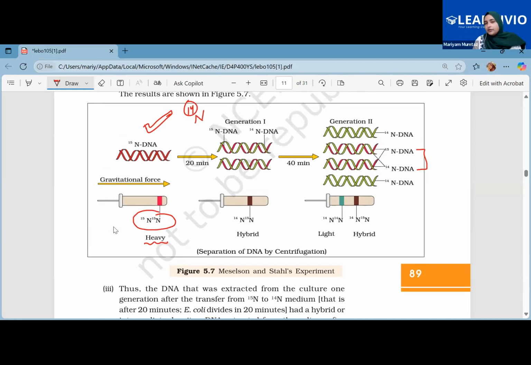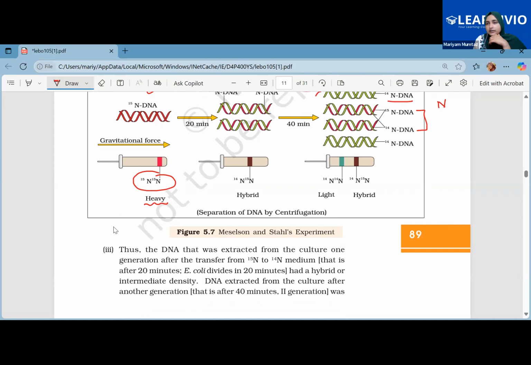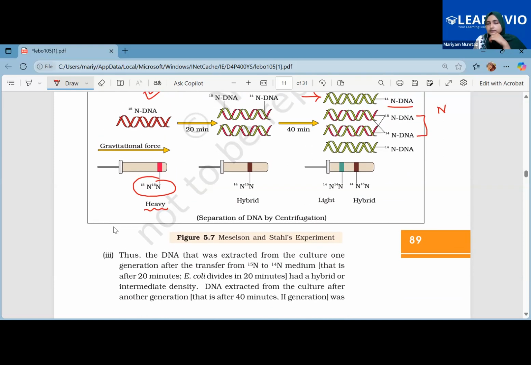Both kinds of bands were observed. Light bands were also observed, meaning the ones that you just grew on the normal nitrogen appeared, and the ones that had a mix, earlier grown on heavier, then grown on normal, also appeared. Clear? Both of them got incorporated in generation 2, they grew on normal.